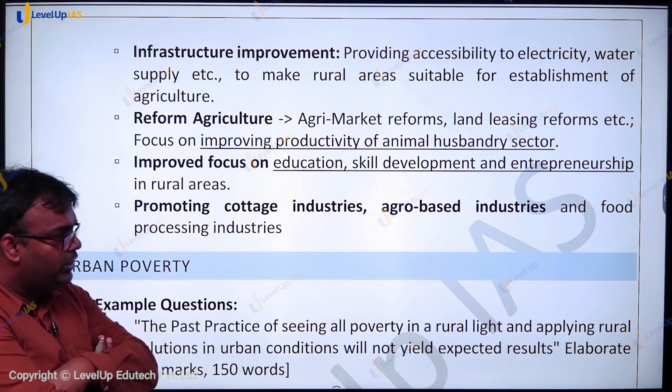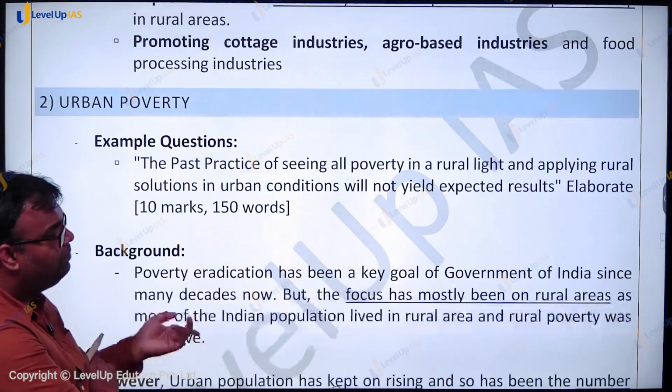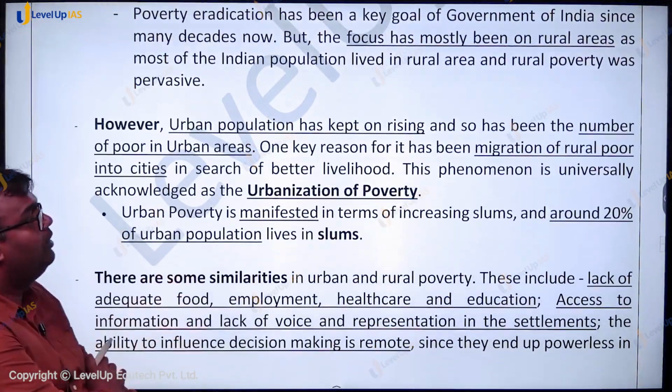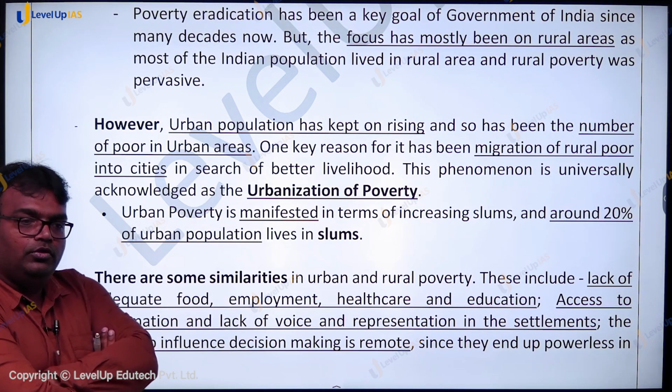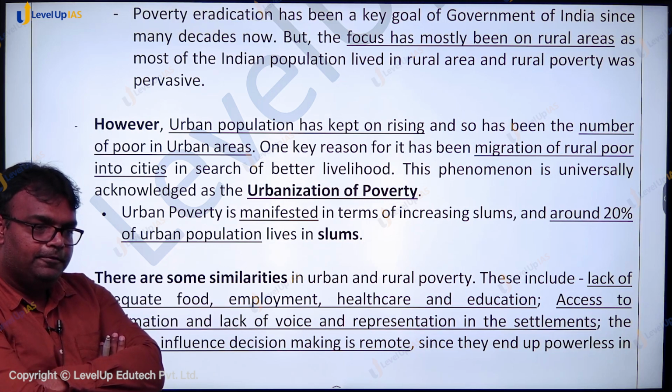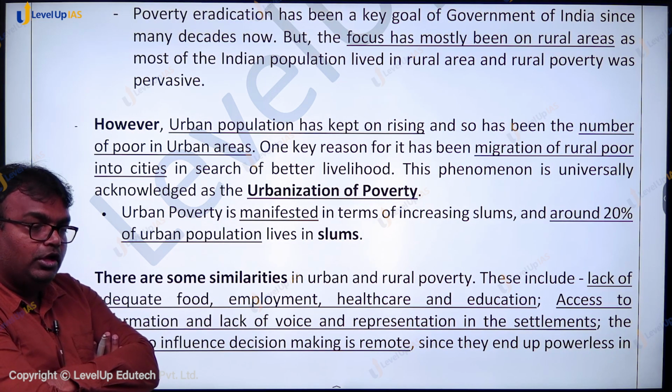But देखो, जब rural areas में बहुत सारे poor हैं, what happens? They also migrate to urban areas. So urban areas, while they provide more economic opportunities, they also attract a lot of migration.